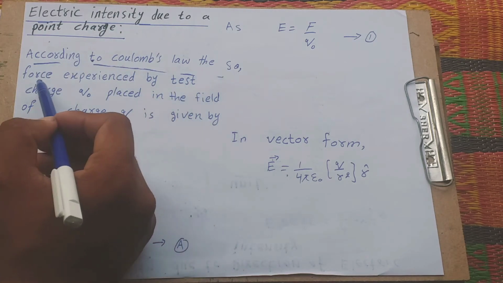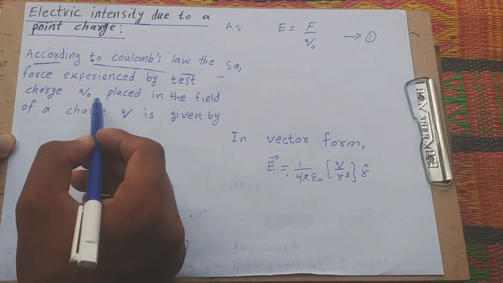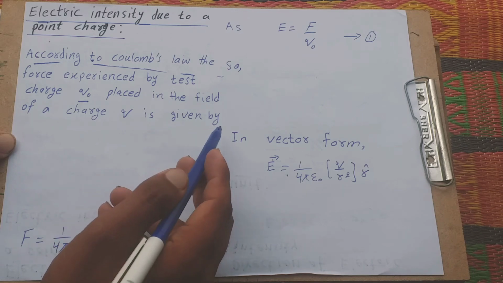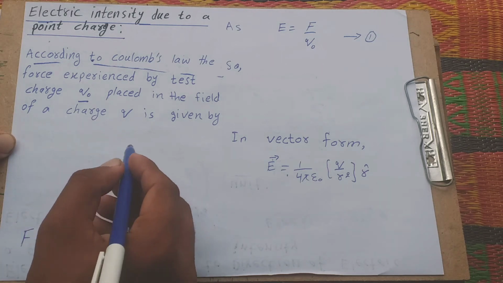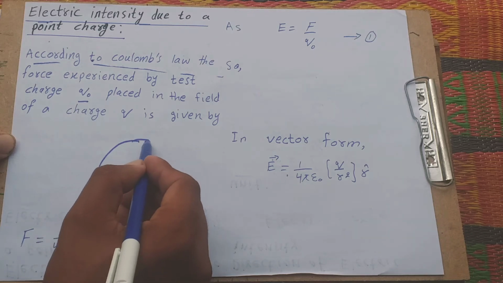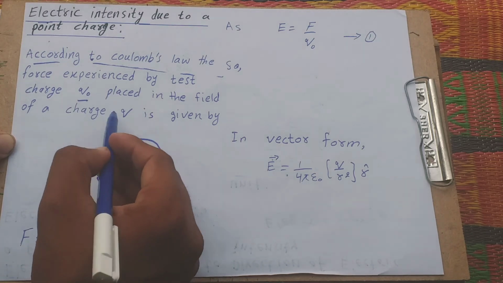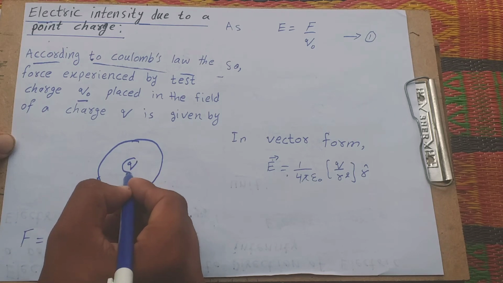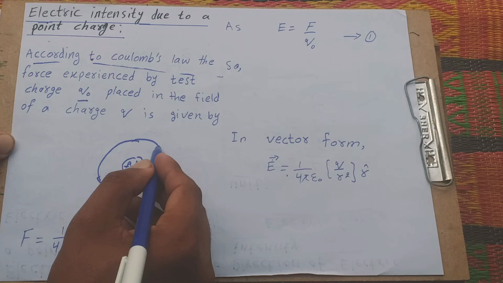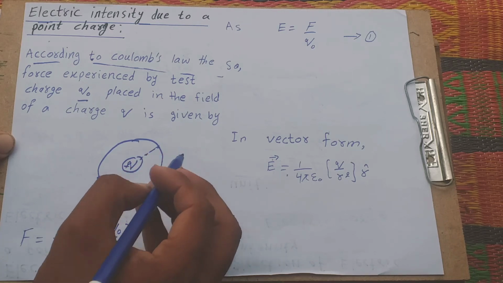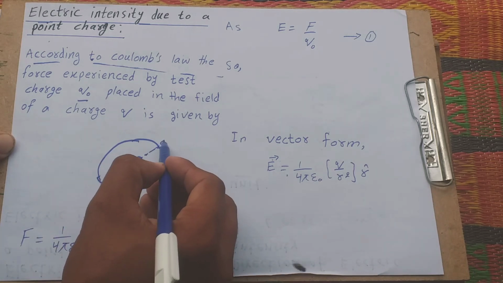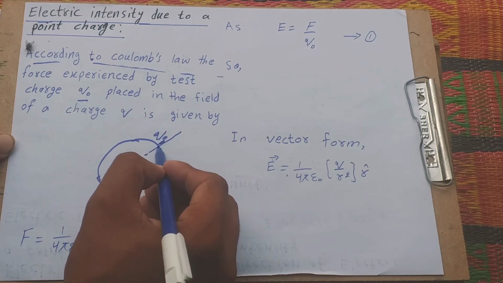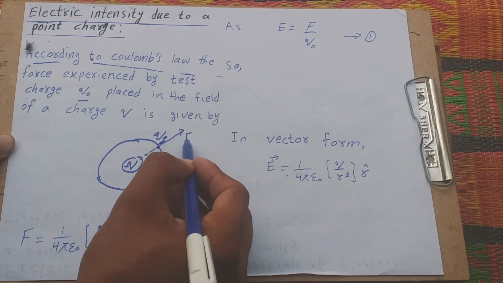According to Coulomb's law, the force experienced by a test charge Q naught placed in the field of charge Q is given by: first we draw the field, and charge Q is placed in the field. We apply a test charge Q naught on it, and we observe the force due to this.